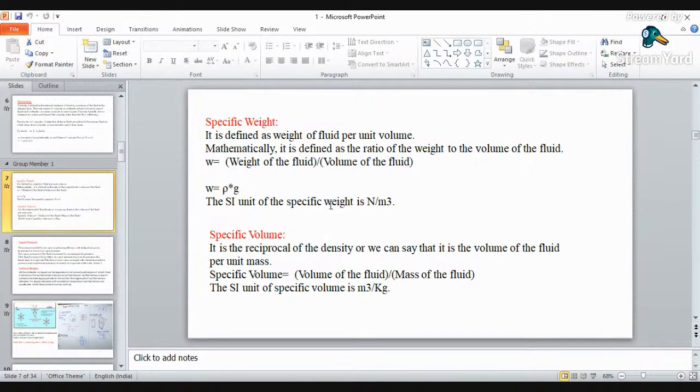Now specific weight and specific volume, these two terms are inversely proportional. So specific volume will be your volume of fluid per unit mass. That is, it is a reciprocal of your density. Density is nothing but mass per unit volume. So specific volume will be volume per unit mass. Its unit will be meter cube per kg. Specific volume, specific weight and density, all these three relations are interconnected.